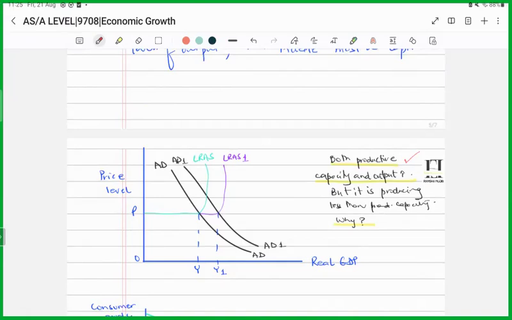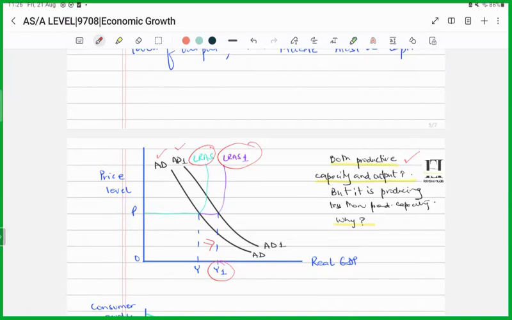That means that yes, the aggregate demand also increased from AD to AD1, and the long run aggregate supply also moved from LRAS to LRAS 1, causing you to produce more output, from Y to Y1. But now I've got a question.